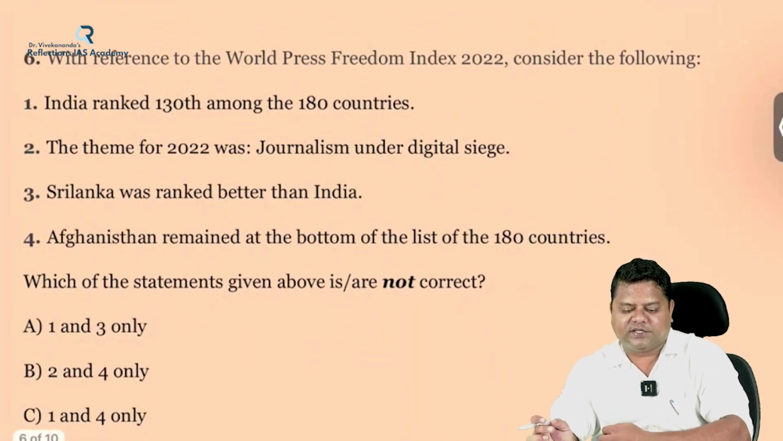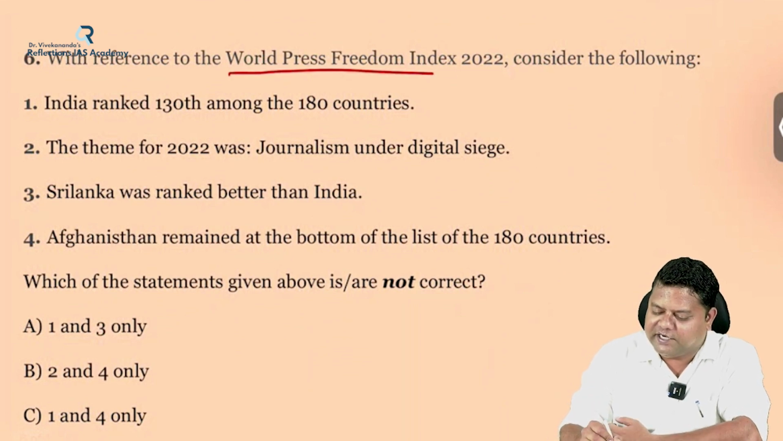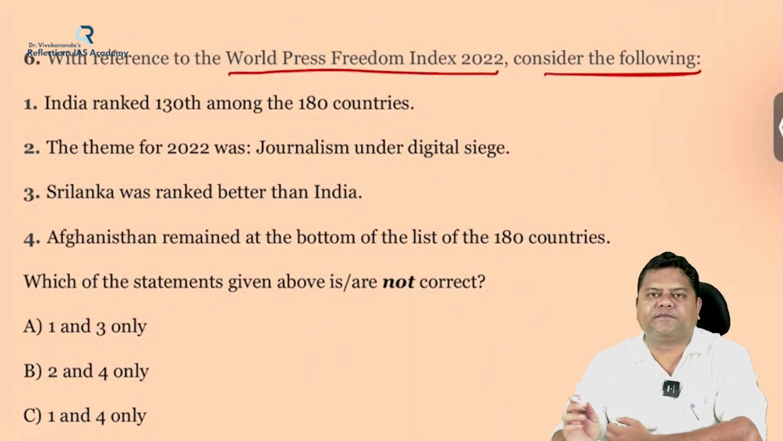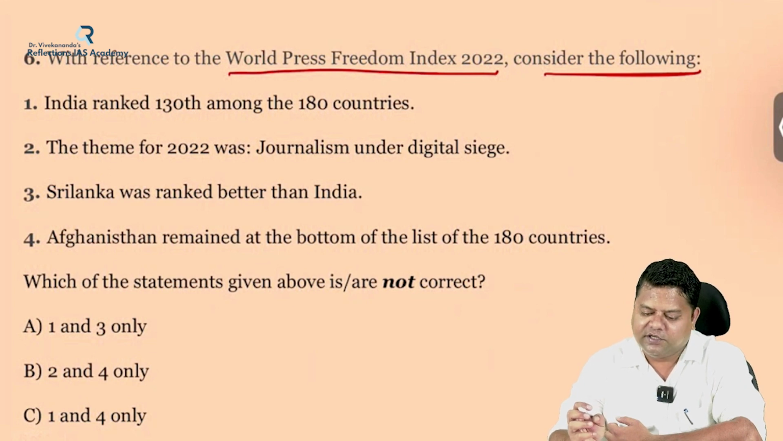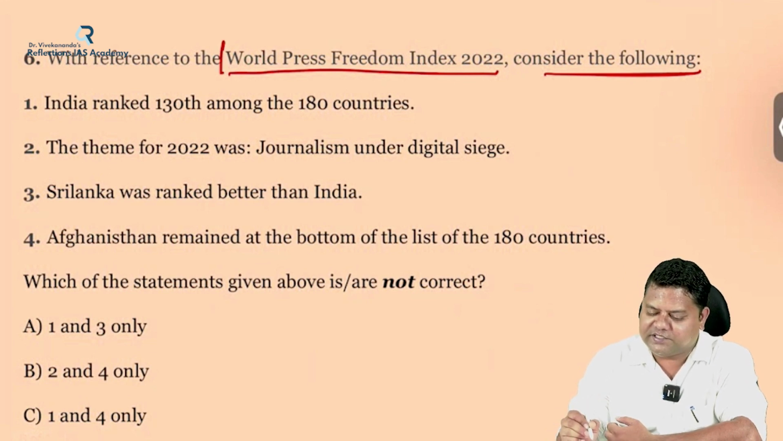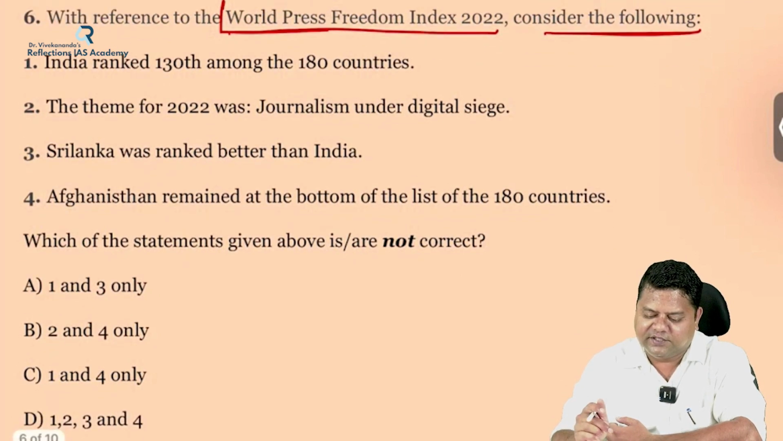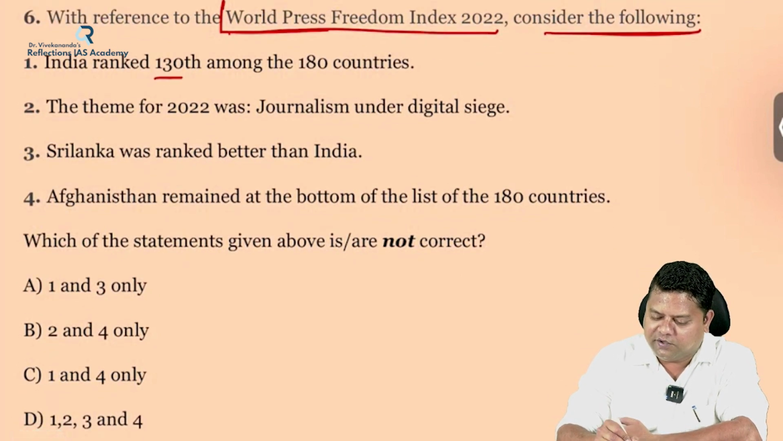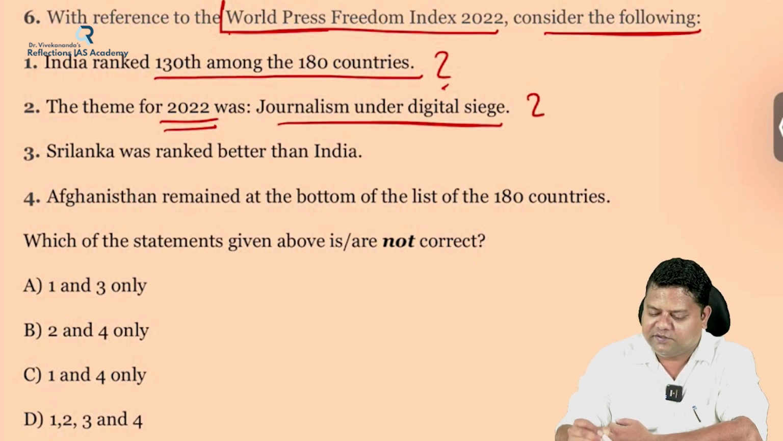Moving on to the sixth question. With reference to the World Press Freedom Index 2022, consider the following. As we have seen, the indices and reports are extremely important for the examination. So let's see about this World Press Freedom Index 2022 report. India was ranked 130 among 180 countries. Is it? The theme for 2022 was journalism under digital siege. Is it?